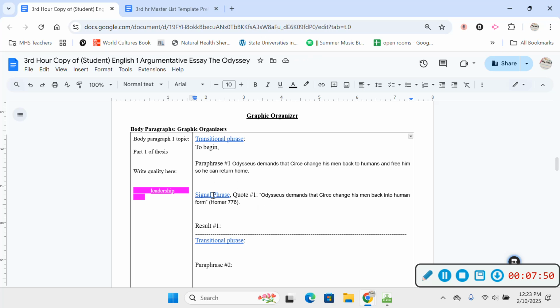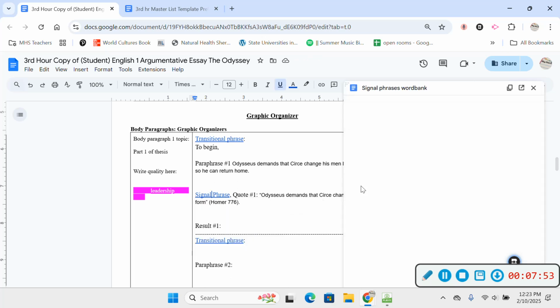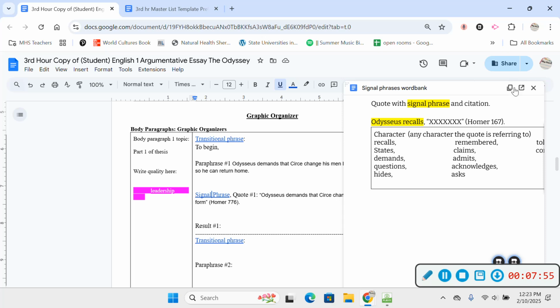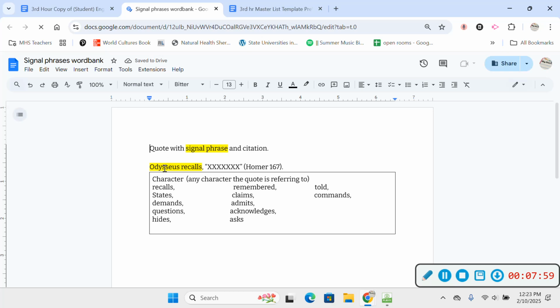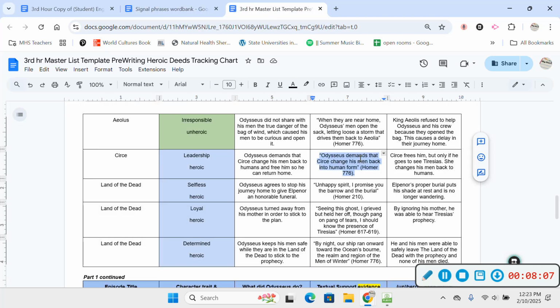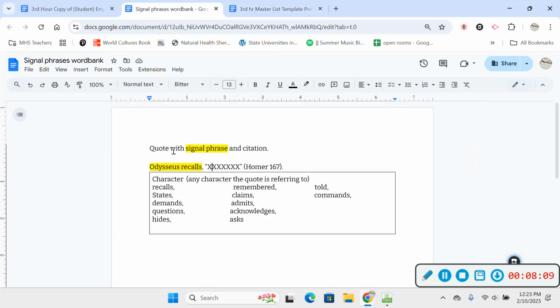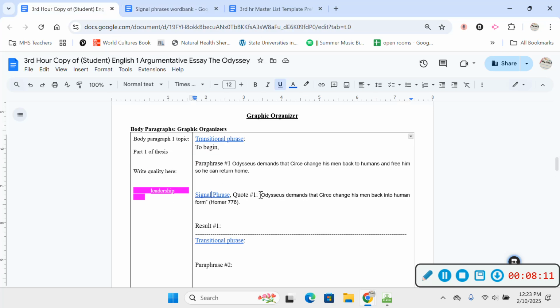Now I'm going to add my signal phrase, so I'm going to go to my word bank, and right here's our little instructions for how to add a signal phrase. So it comes right before the quote. Odysseus demands is already in my quote for this particular one, so I might actually change that.